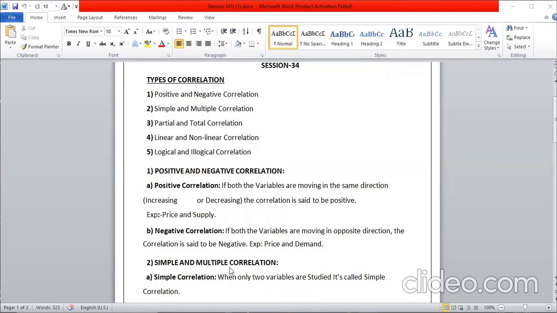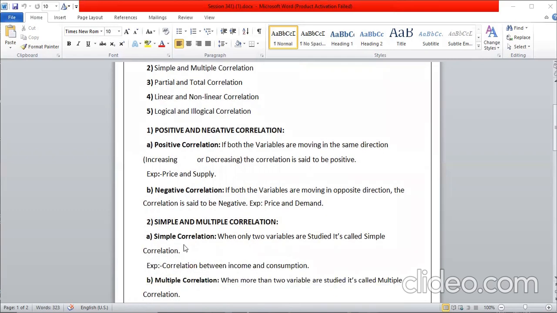Simple and multiple correlation. Second type. The first type is positive and negative correlation. Second type is simple and multiple correlation. Simple correlation: when only two variables are studied, it is called simple correlation. Here, correlation means relationship between the two or more. What is the relationship between the two variables? If it is only two, that is called the simple correlation.